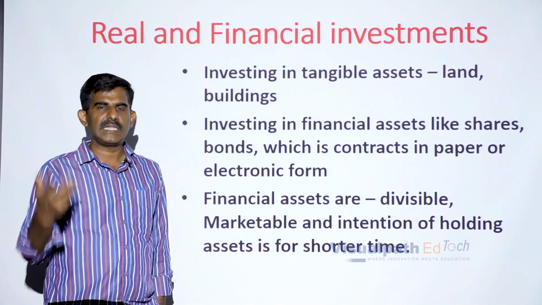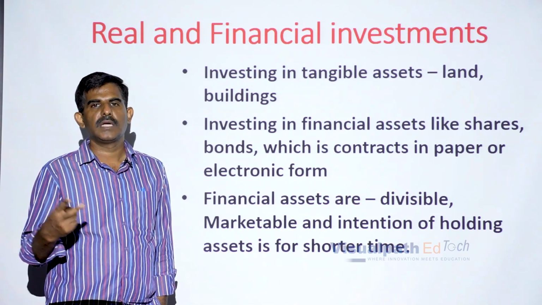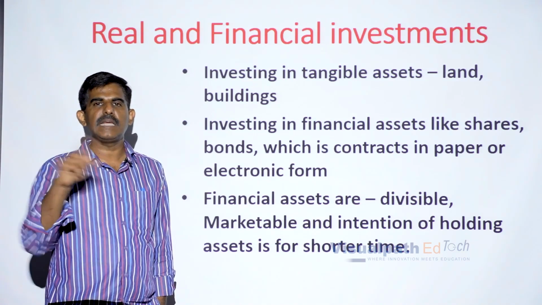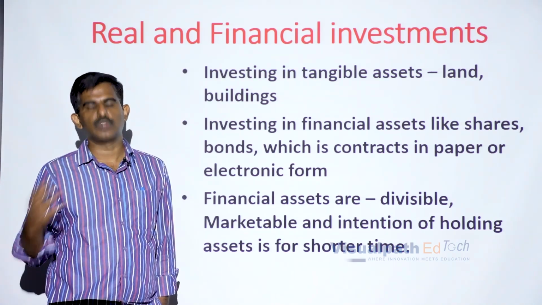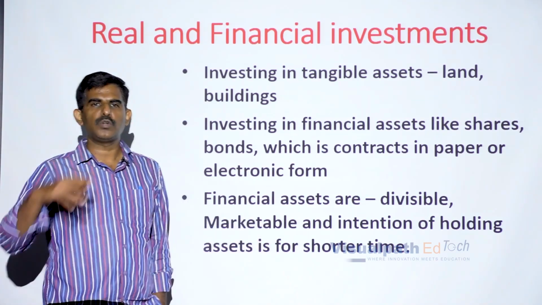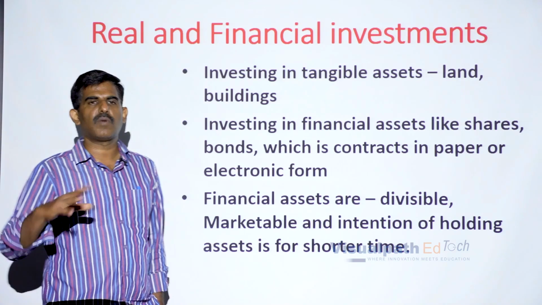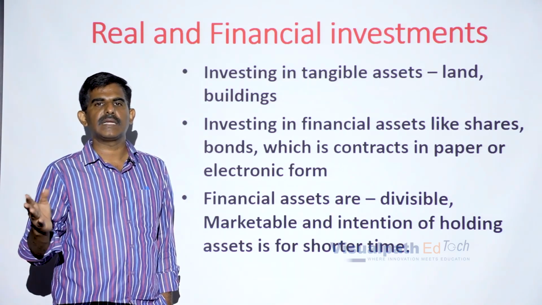So, you can sell the shares in the stock market. You can sell one share, you can sell two shares, and as you sell the shares, in T plus 1 days you can encash the value of the shares which you have sold. And the same is the case with the bonds also. You can sell one bond, two bonds, three bonds, whatever bonds we have, you can sell in the secondary market and easily get cash.